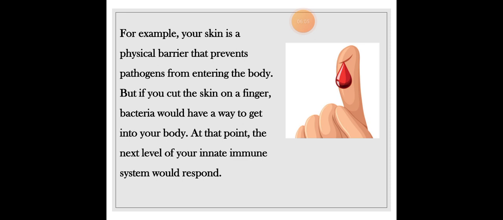For example, your skin is a physical barrier that prevents pathogens from entering the body. But if you cut the skin on the finger, bacteria would have a way to get into your body. At that point, the next level of your innate immune system would respond.